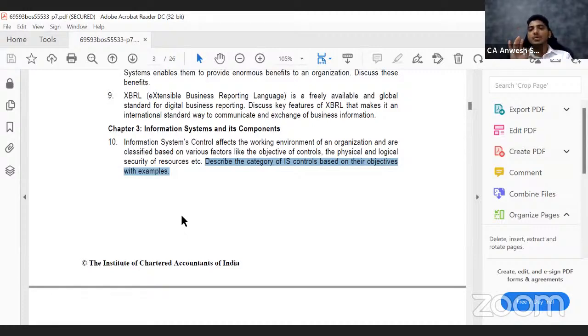Then there is something called a detective control. It will not prevent something from happening, but if it happens, it will detect it. For example, a CCTV camera. Just because you have a CCTV camera, it doesn't mean that thieves can't enter the house or the bank or the shop or the office, but it will detect. And it will report to the management who the person was that entered the organization. So that is a detective control.